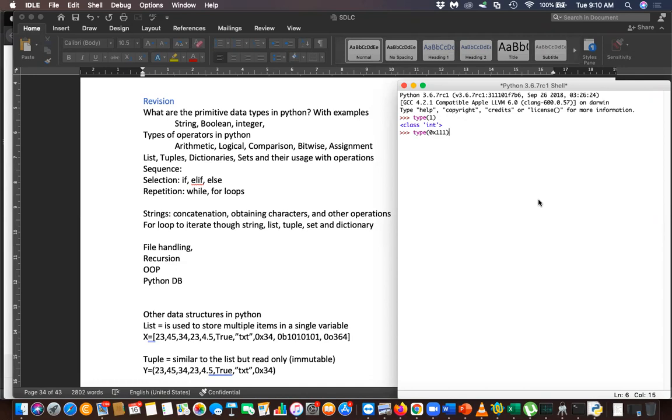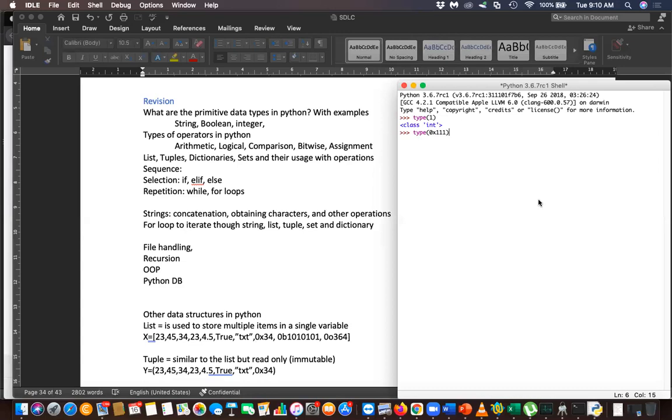Numbers can be given in any number system, right? It can be 0x. If it is 0x, what is the number system? Yes, class is integer. That is correct. But 0x, what is the number system? Is it octal, hexadecimal, binary, or decimal?